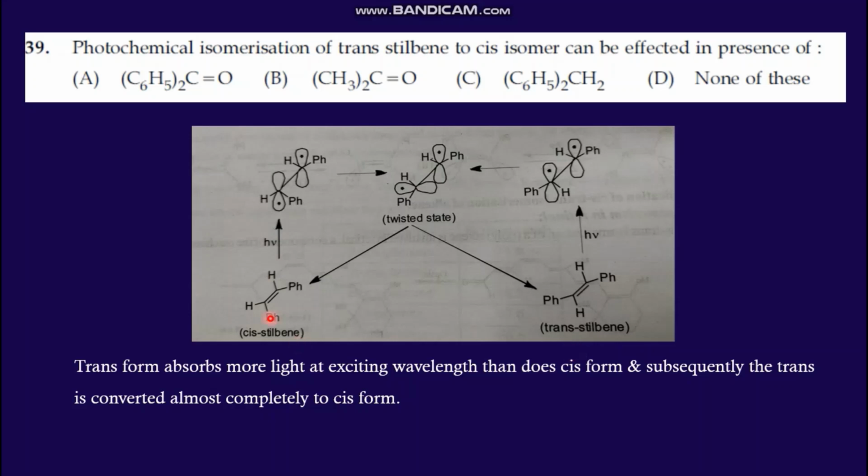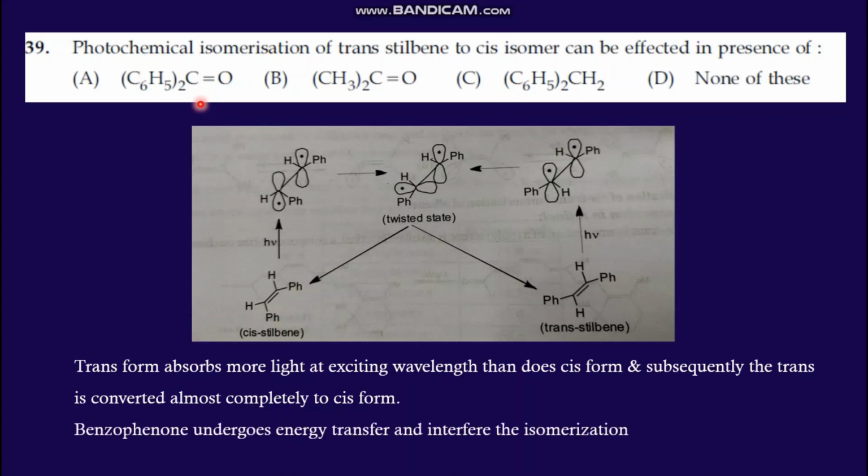Both the isomers get excited to a planar excited state, which goes to a twisted state, and from the twisted state it will decay to both the isomers, cis and trans. And which compound inhibits or restricts this reaction? That is our question. And the answer is benzophenone, because benzophenone undergoes energy transfer and interferes in this conversion. So benzophenone is the correct answer.